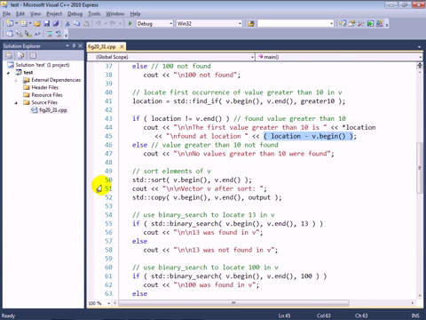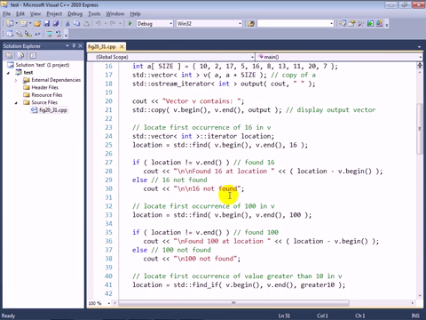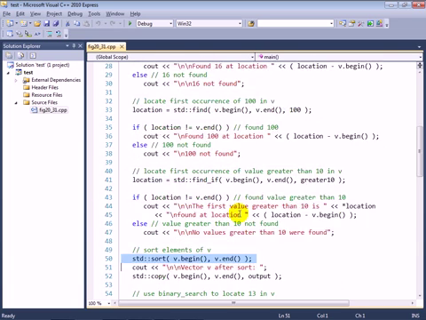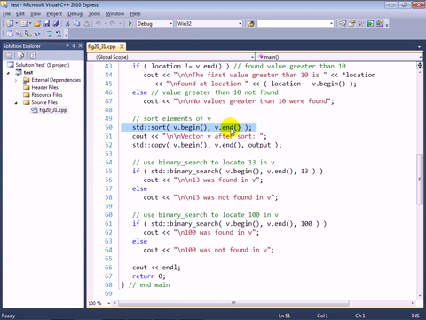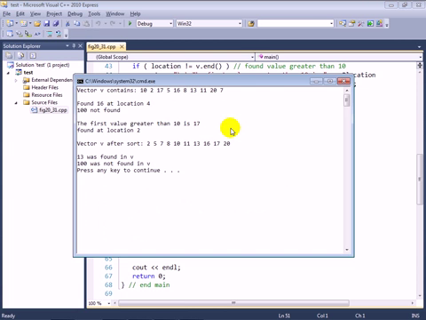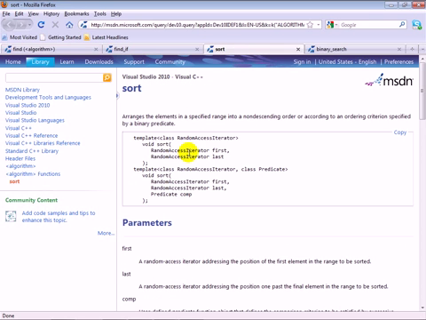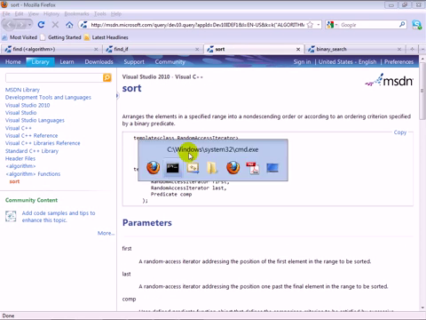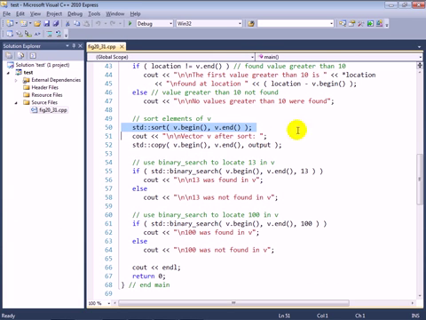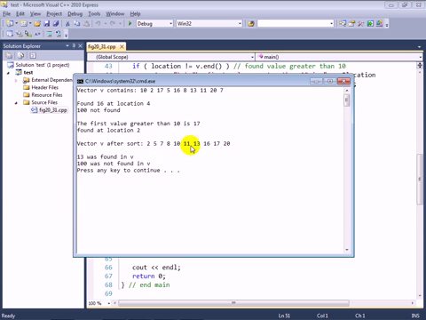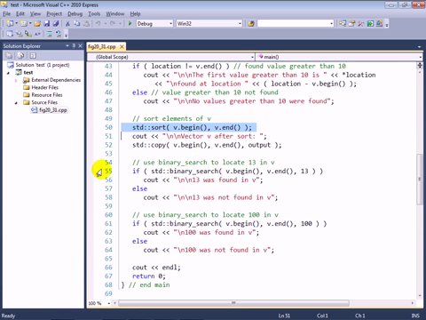The next thing we do is sort the vector's contents, and again you can look at the original vector to see that it was not in sorted order. So here when we call sort, we give it v.begin and v.end as arguments. Now before we look at that in more detail, let's take a look at sort in the online doc set, and you can see that sort requires random access iterators, which means this algorithm can be used only on vectors, deques, and also the regular C++ concept of an array. So we sort the vector, then we display its contents, and of course after sorting we're going to see the items in ascending order. And that's important for the next operation, which is the binary search algorithm.